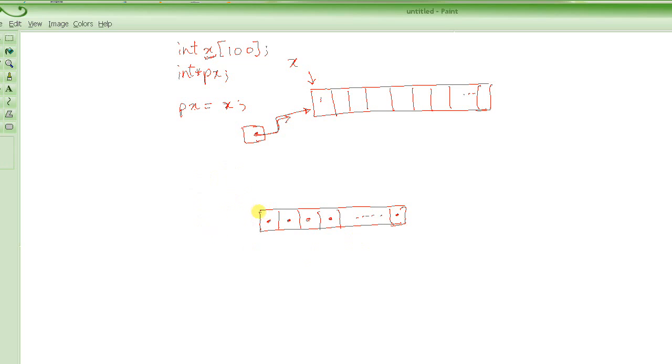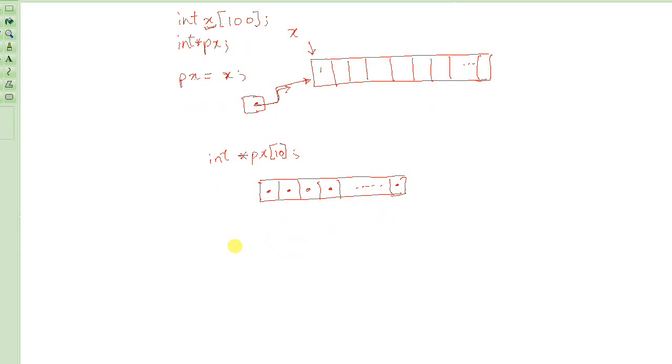You declare it like this: int *px[10]. Just like any other array, px is now an array, and the square brackets represent that. You put in whatever number of elements you want, like 10. So there are 10 pointers, from 0, 1, 2, 3, and so on to 9. And this is what we are talking about.